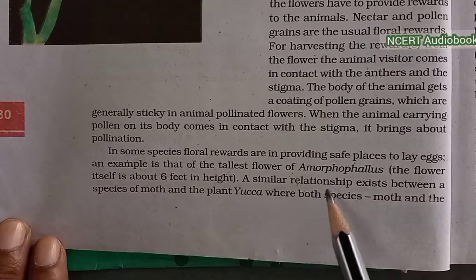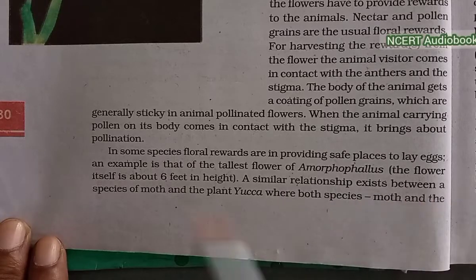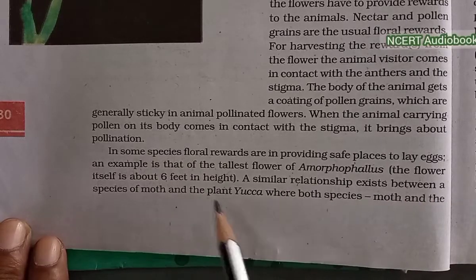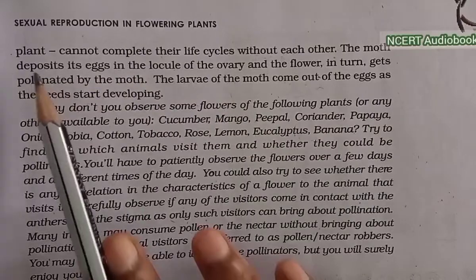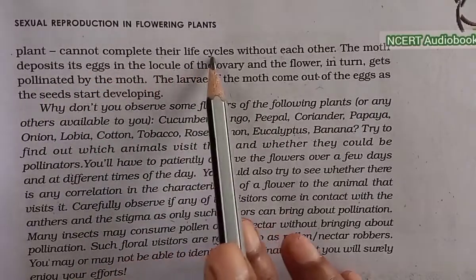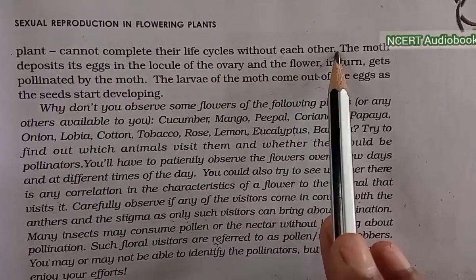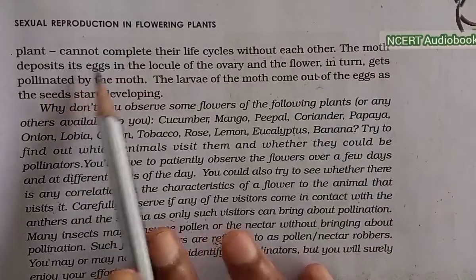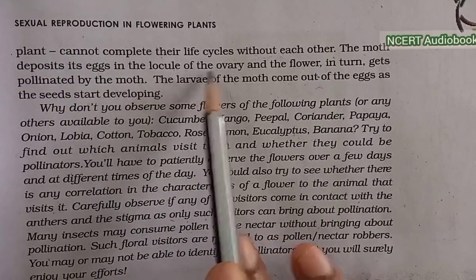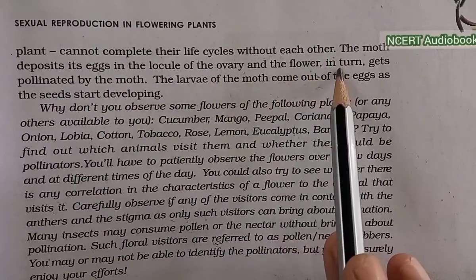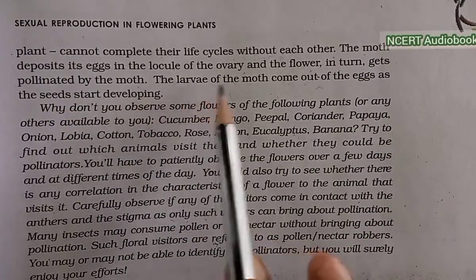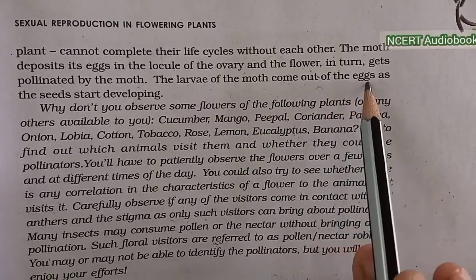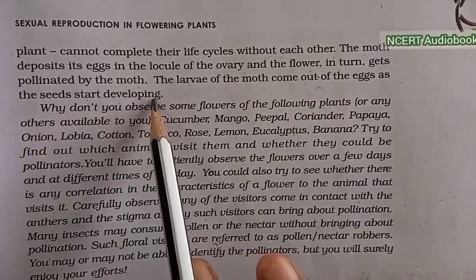A similar relationship exists between the species of moth and the plant Yucca, where both species, moth and plant, cannot complete their life cycles without each other. The moth deposits its eggs in the locule of the ovary, and the flower in turn gets pollinated by the moth. The larvae of the moth come out of the eggs as the seeds start developing.